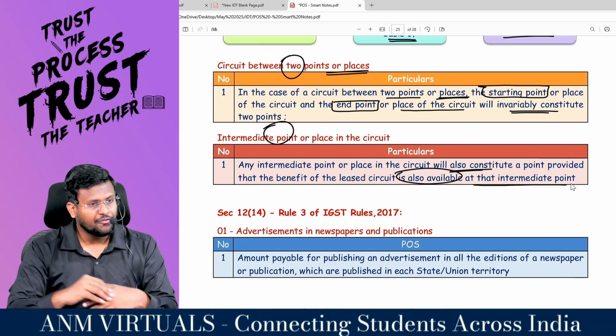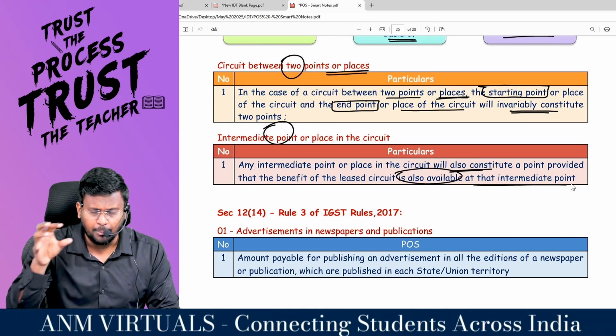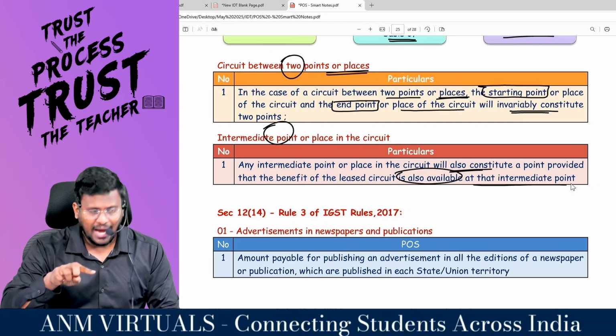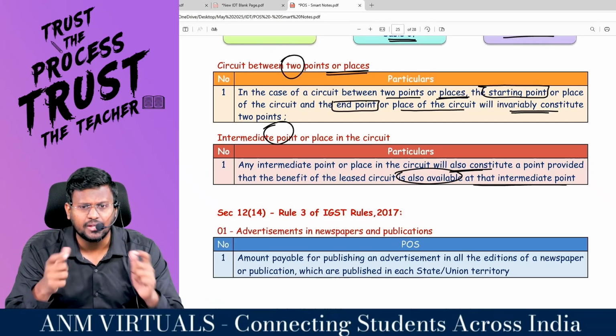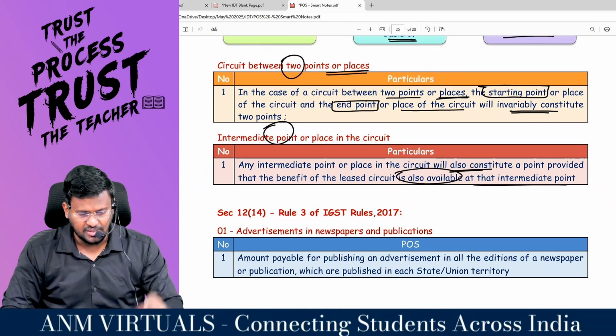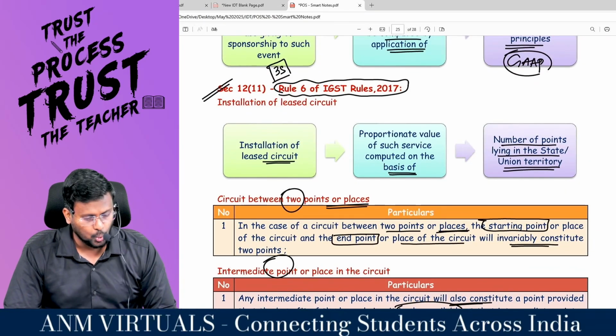If starting point and intermediate point is situated in Tamil Nadu and the ending point is situated in Kerala, you have to split the value of supply in the ratio of 2:1. This is what this rule is saying, rule number 6.